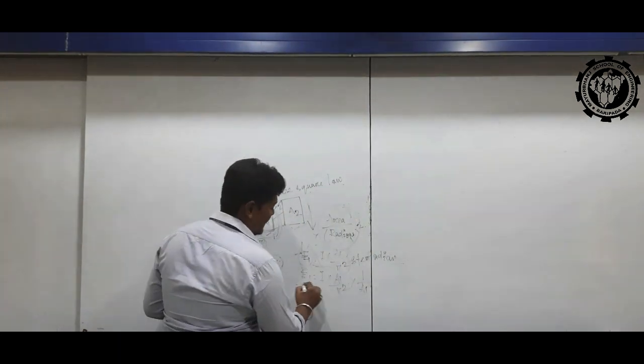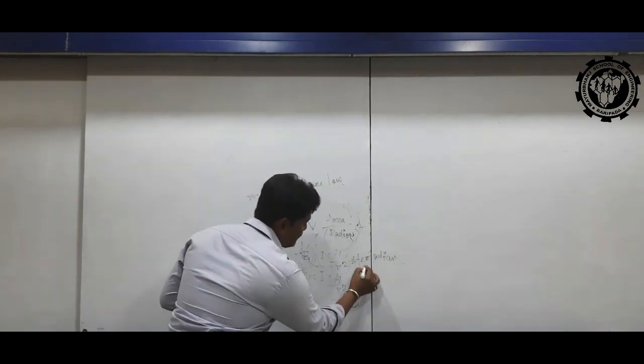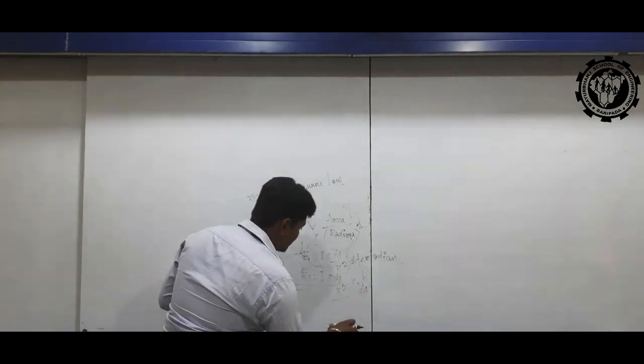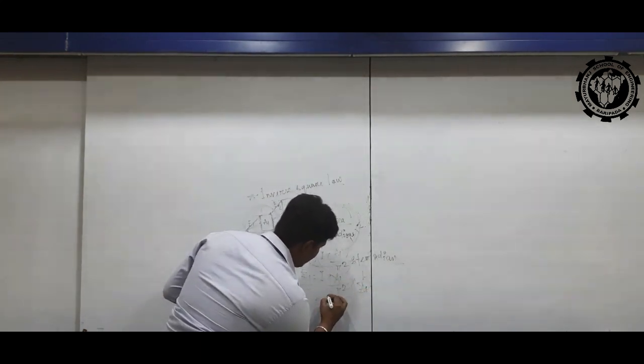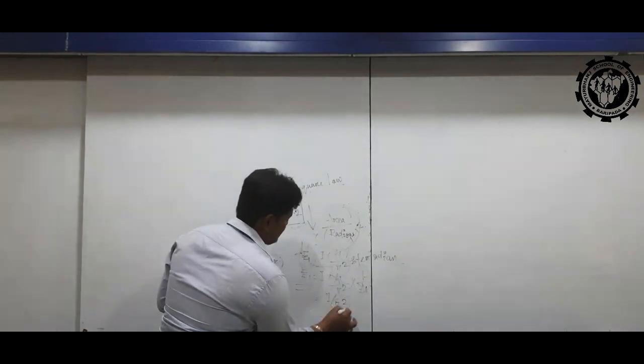After that we write E1 equals I into A1 by R squared into 1 by A1. So A1 cancels, and we can write I by R squared.